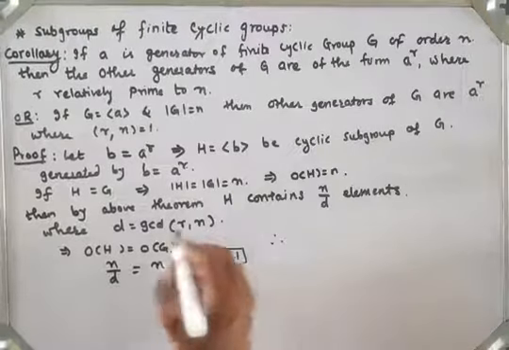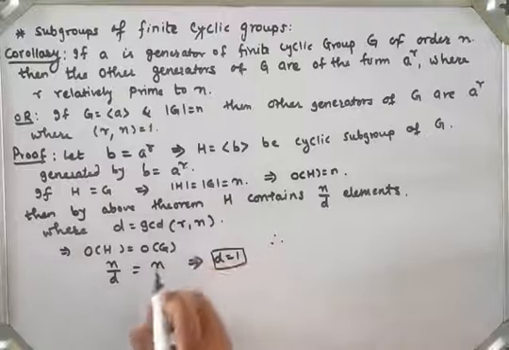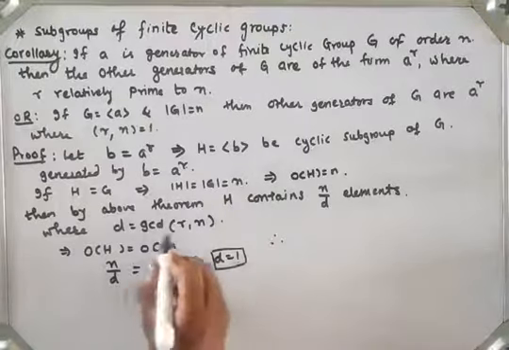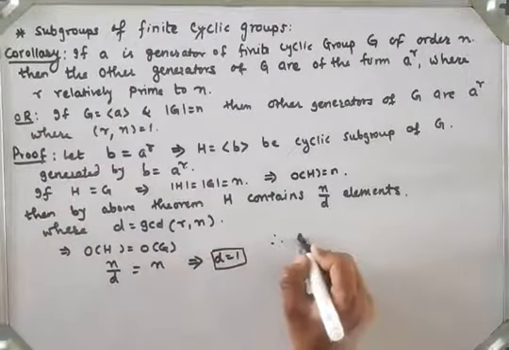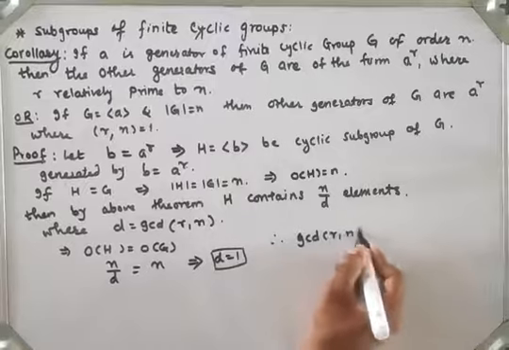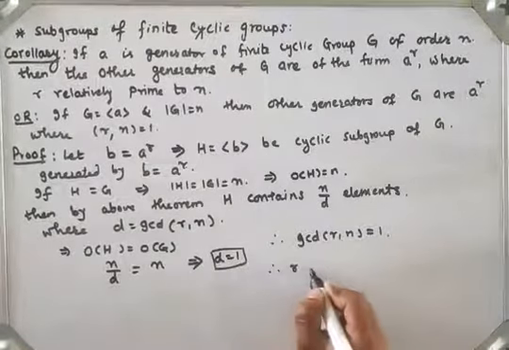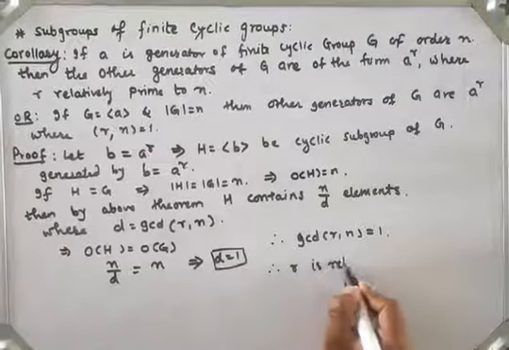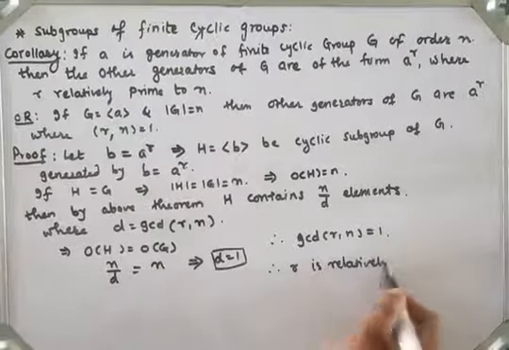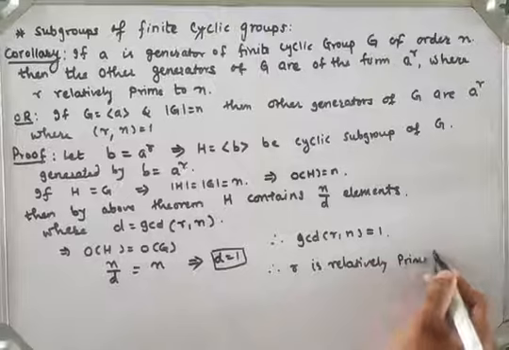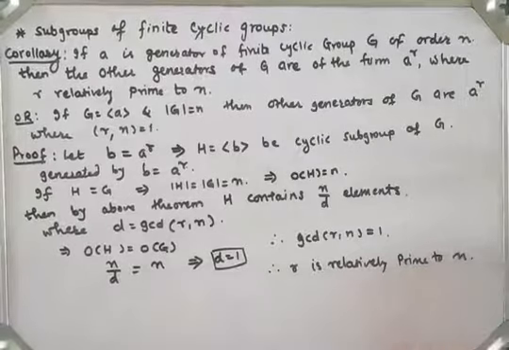So d is equal to 1, which means the GCD of r and n is equal to 1. What do we say? r is relatively prime to n. Hence the proof. So let's see examples. I will take an example.